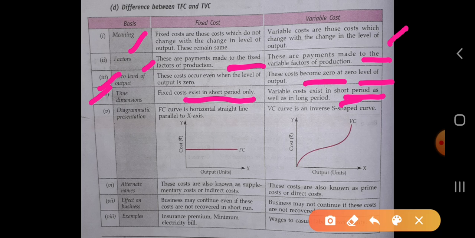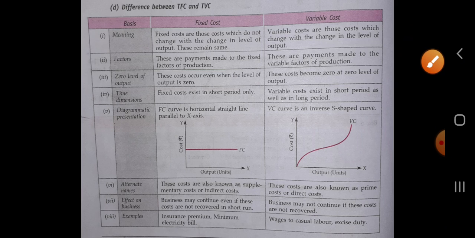Next is diagrammatic presentation. The fixed cost curve is a horizontal straight line parallel to the x-axis, because at the zero level of output or at the maximum level of output, the cost will be the same. On the y axis we will take the cost, and on the x axis we will take the output. So we will plot all the values, and we get the curve which is parallel to the x axis as well as a horizontal straight line.